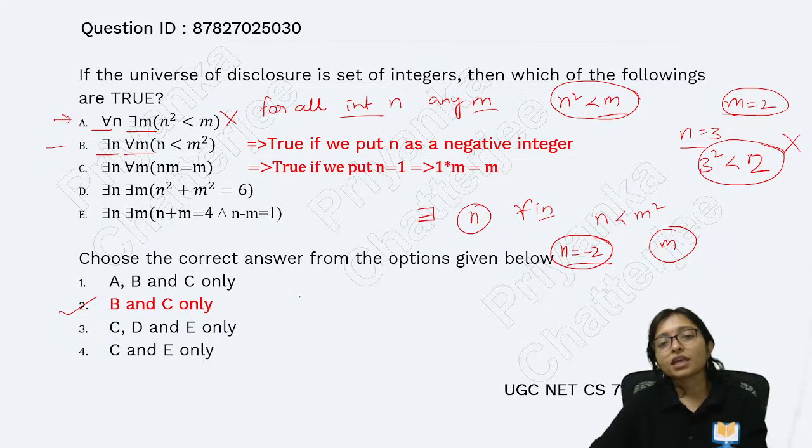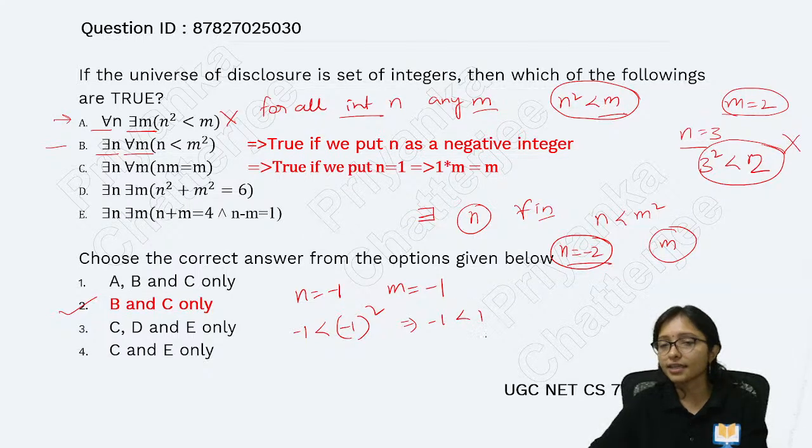If I put n equals minus 1 and m equals minus 1, then minus 1 is less than minus 1 square. Yes, because minus 1 is less than 1. Yes. Minus 1 less than minus 2 square. Yes. Minus 2 less than minus 3 square.